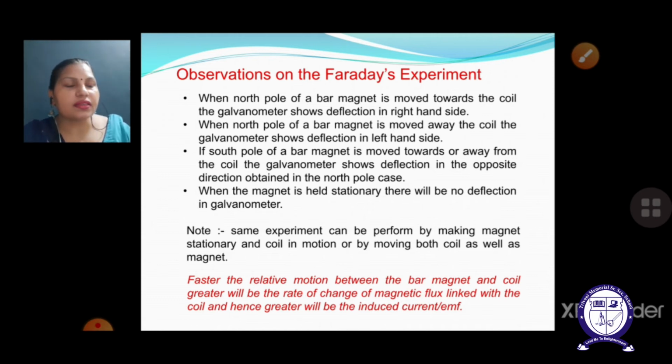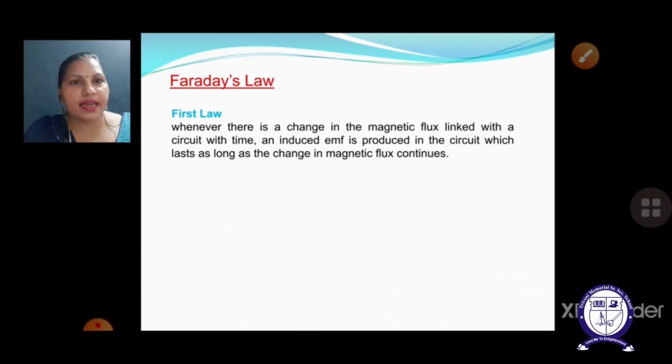Now I am going to give you Faraday's law statements. What is the conclusion of Faraday's law, which he has given in two statements? The first statement, also called the first law: whenever there is a change in the magnetic flux linking with the circuit with time t, an EMF is induced or produced in the circuit, which lasts as long as the change in magnetic flux continues.